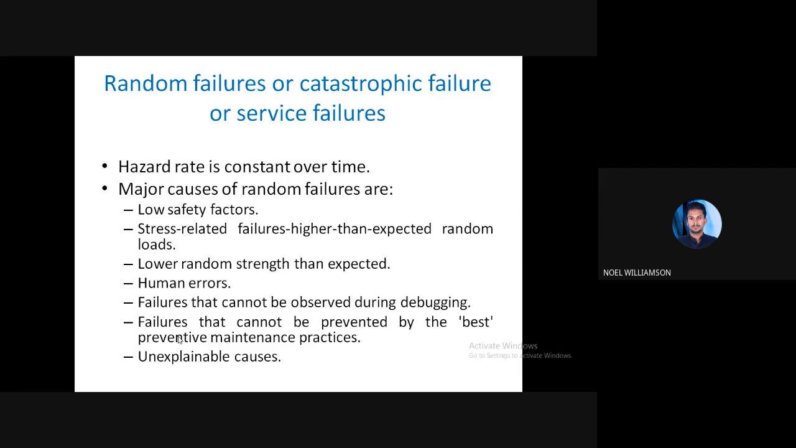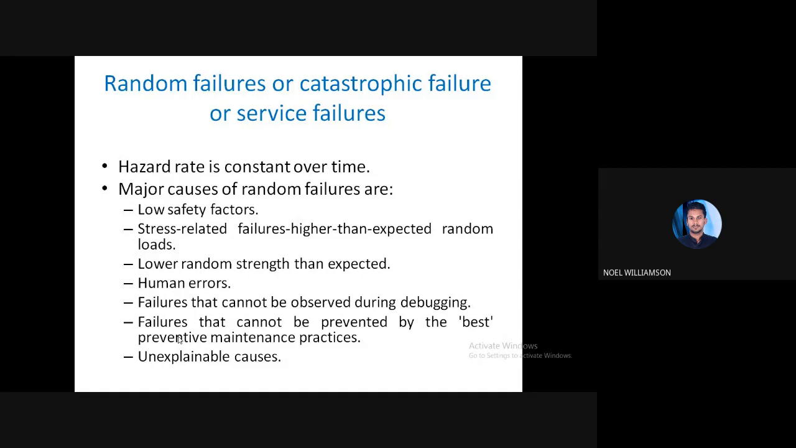And in some cases, only due to random or catastrophic failures, the failure occurs. So this is the second level. Here the hazard rate is constant over time, and you can see the major causes of random failure. First one, low safety factors. So we need to give a safety factor. If the safety factor is low, then these types of failures may occur. Unusual failures may occur. Then the stress-related failures, that is, higher than expected random loads.